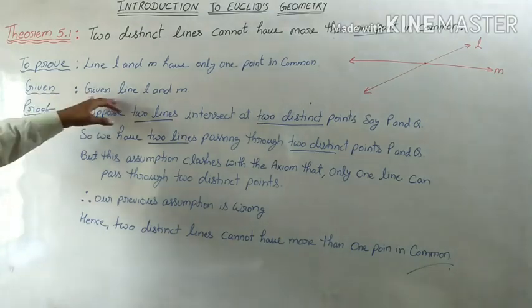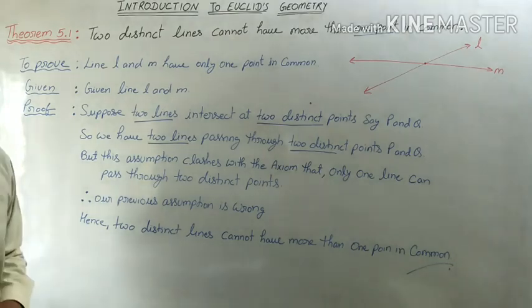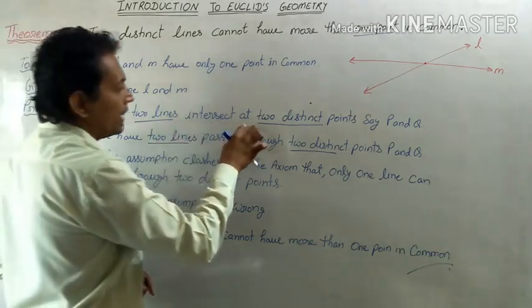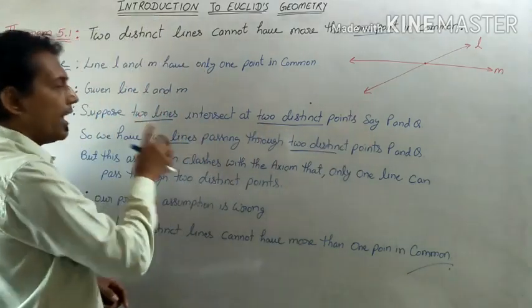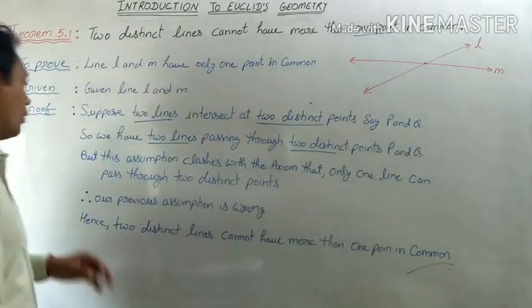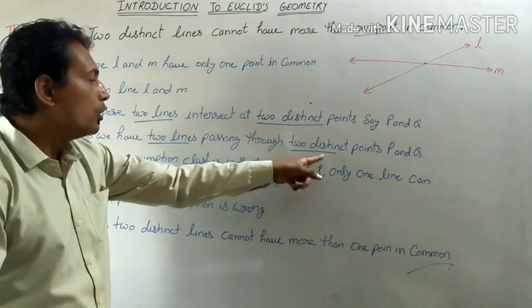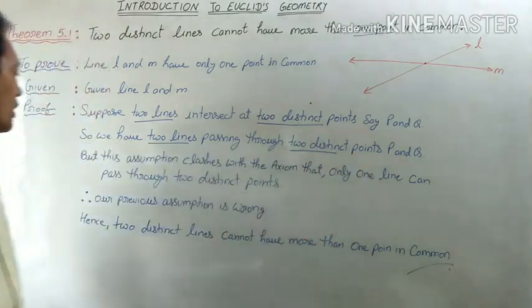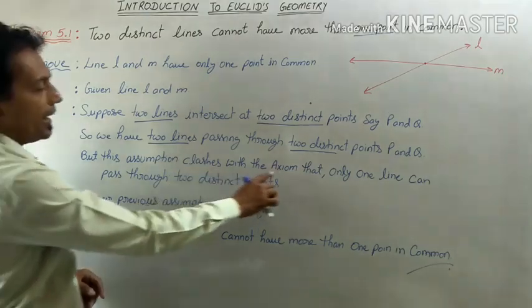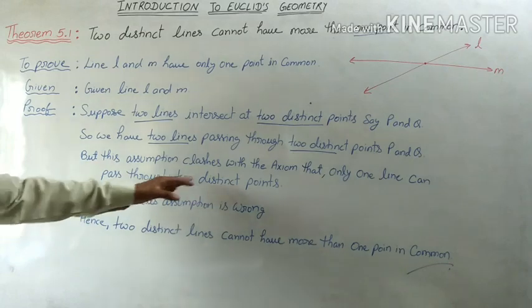Now we are given lines L and M. We begin our proof with a contradiction. We assume something. Suppose there are two lines which intersect at two distinct points, suppose P and Q. That means we have two lines which pass through two distinct points, say P and Q. But you know, students, this assumption actually clashes with the axiom, which says that only one line can pass through two distinct points.